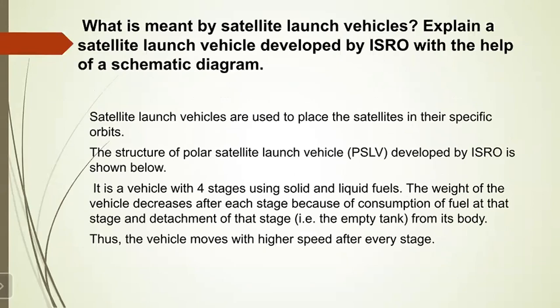Next, what is meant by satellite launch vehicle? Explain a satellite launch vehicle developed by ISRO with the help of a schematic diagram. Now let us see. Satellite launch vehicles are used to place the satellites in their specific orbit. So, a very simple answer. It is a vehicle which carries the satellite and places that satellite in the specific orbit.